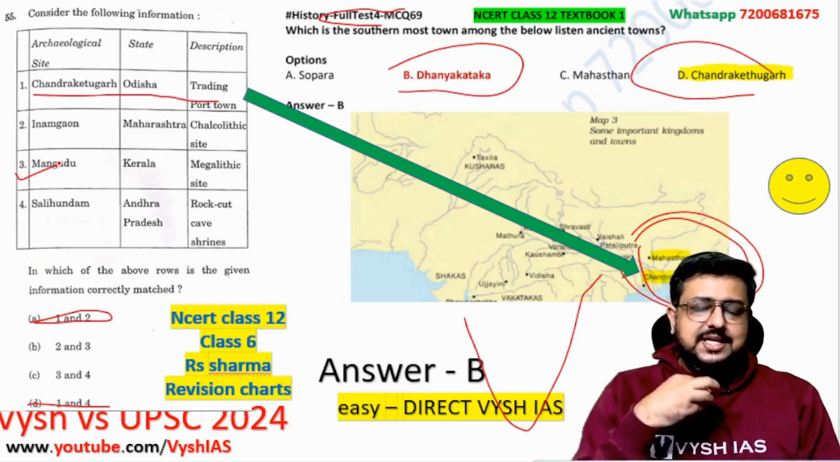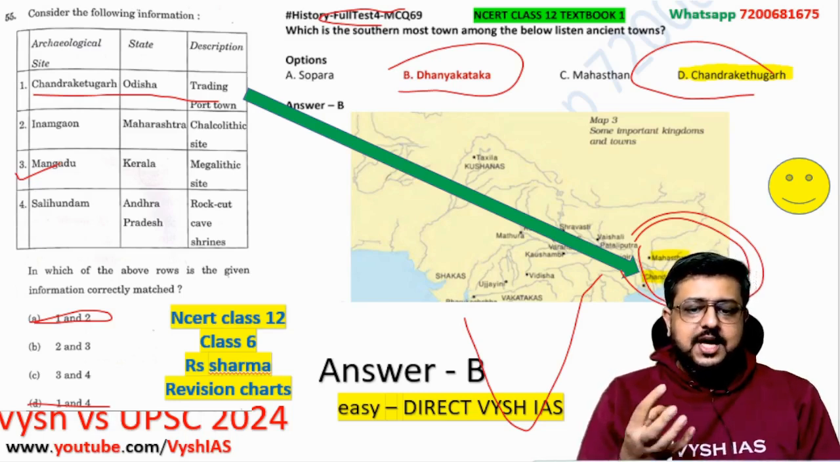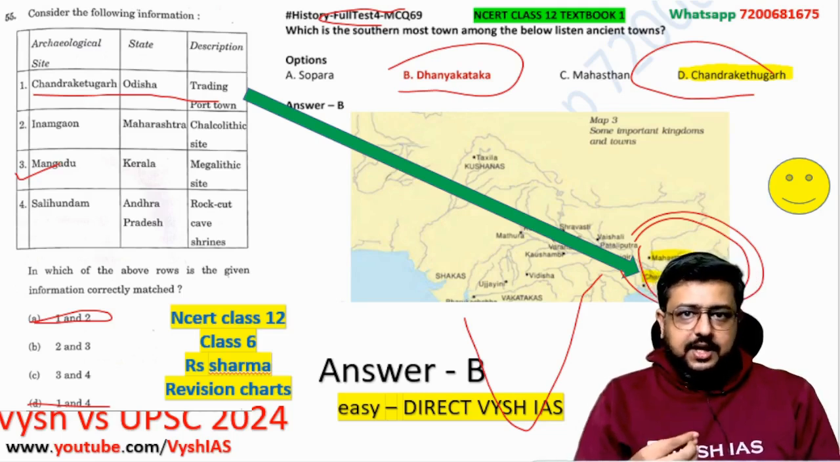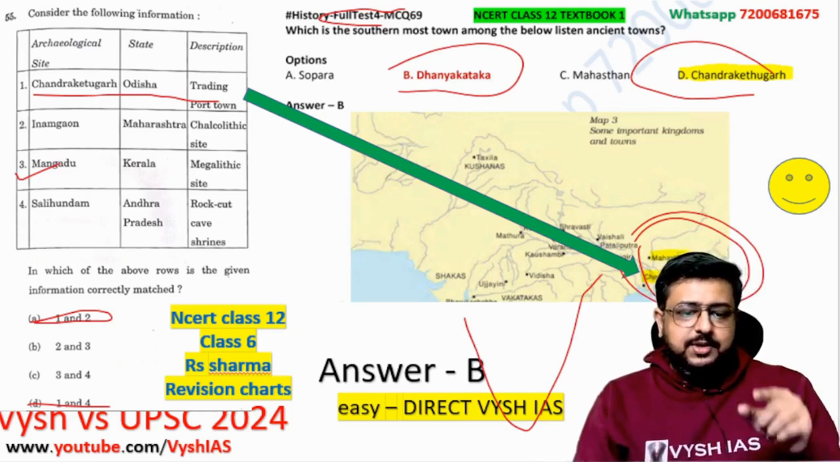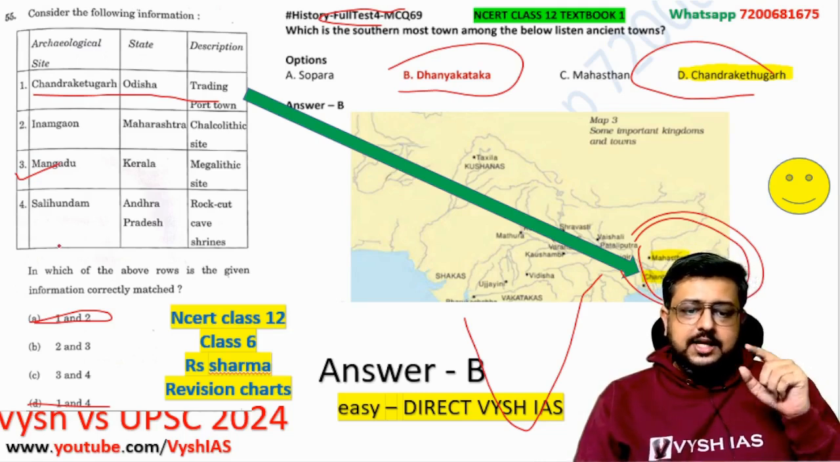So UPSC is asking you very weird factual things which a student cannot learn by heart. Even teachers, we can't learn this by heart. Okay, so the third one, but the good thing is because the first one was easy, Chandraketu, the third one automatically became correct.